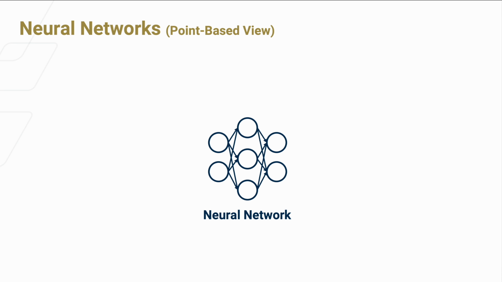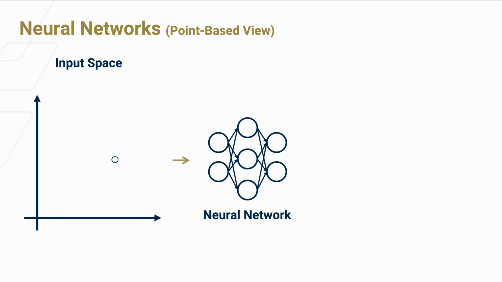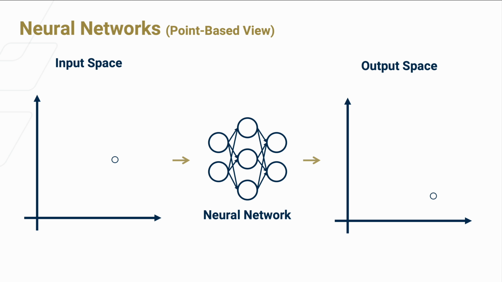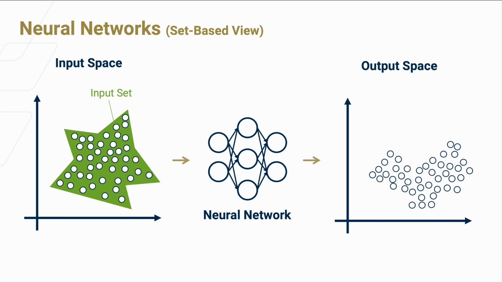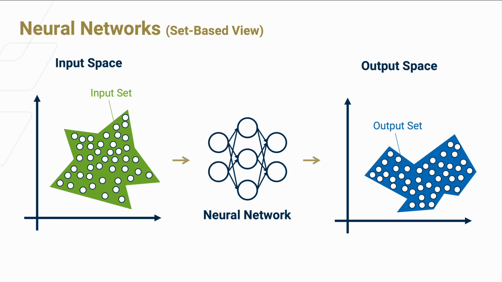Traditionally, when we think about neural networks, we put in a point of data and it outputs some point of data. A different way to think about neural networks is in terms of sets, meaning that if the input is anywhere within a compact set, the output point should also lie within some compact set.